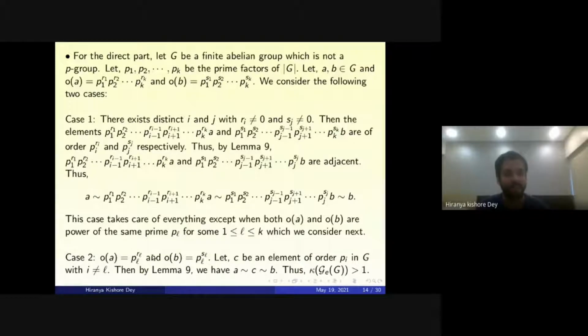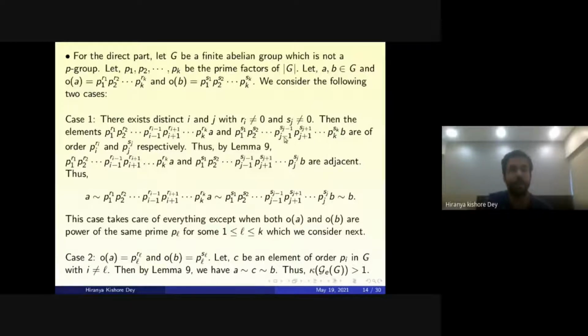Now if the order of A equals PL to the power RL and the order of B equals PL to the power SL, since G is not a P group, there exists an element C of order a different prime Pi. By the earlier argument, there is an edge between A and C, and also an edge between C and B. So there is a path of length 2 between A and B. So G star G is connected, and so kappa of G is greater than 1.